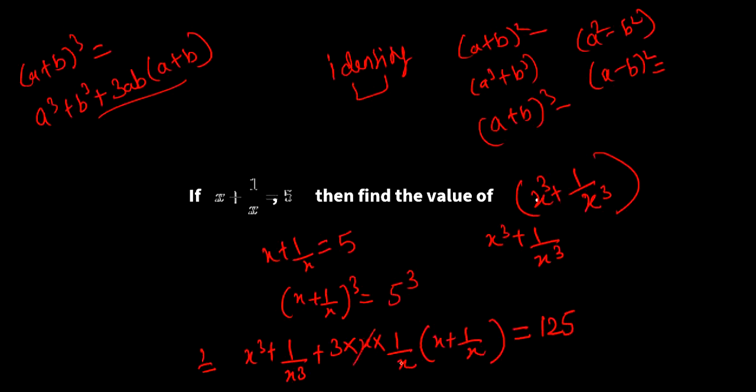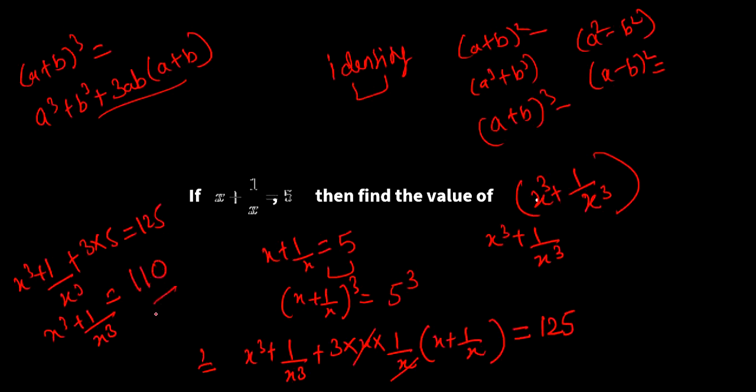Now you can see x cancel out, and x plus 1 by x is given to us as 5 here in the question itself. So we can definitely replace this x plus 1 by x by 5 itself, right? So let me write here. So x cube plus 1 by x cube plus 3 into 5 equal to 125. X cube plus 1 by x cube, ये 3 into 5 is going to give us 15. And if अगर हम 15 को वहां ले जाएंगे तो what will be the answer? 110, right? So the answer for this question is 110. Let's move to the next question now.